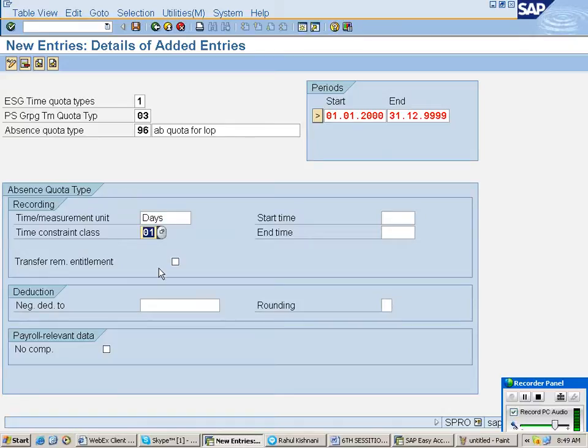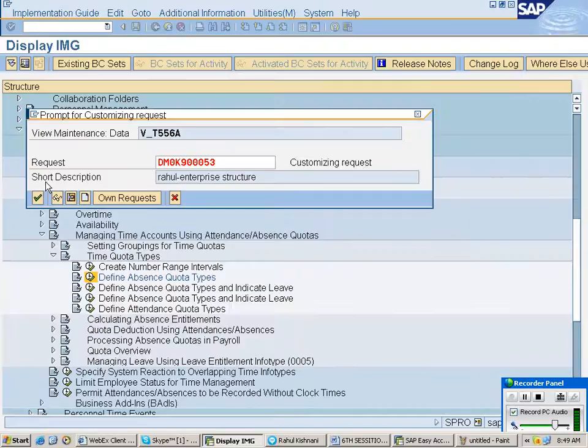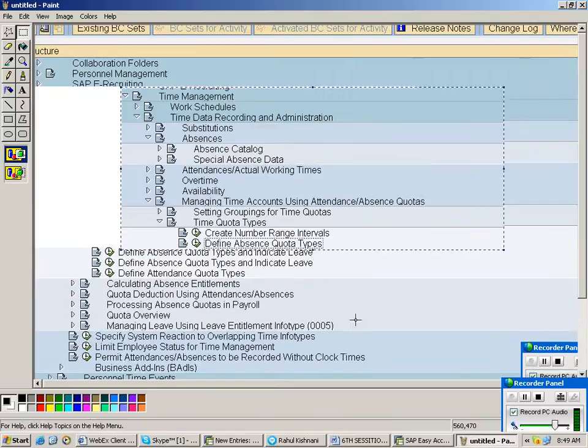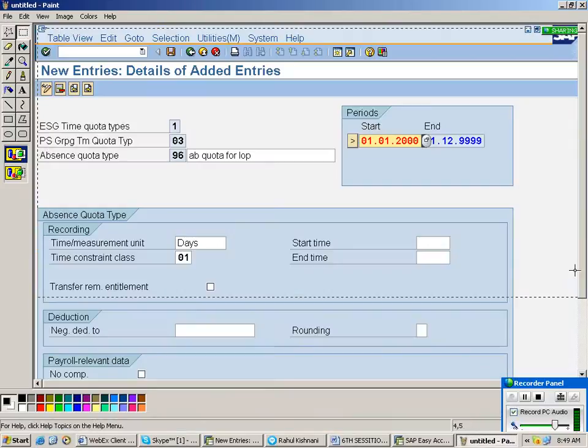Here no transferring remaining entitlement because it doesn't have any kind of entitlement or anything, and even no compensation. You should not select this. This is the second difference. Press enter and save. Press enter and save. I am putting the screenshot here, so it will be pretty clear to you.